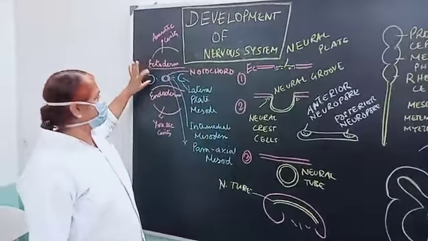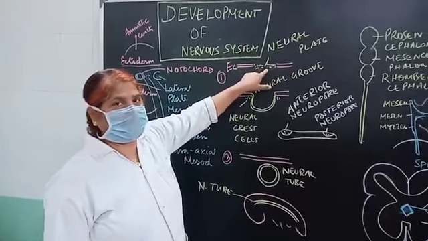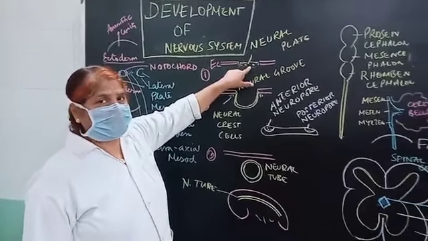Okay. Now we will see the changes which are happening at the ectodermal level. Now at the ectodermal level there are some changes over here. This is called the neuroectoderm. That means the nervous system develops from the ectodermal layer. All organs which have sensitivity will develop from the ectoderm. So it is the nervous system which is developed from this neuroectoderm. This is called the neural plate. So some changes occur over here in the ectodermal layer, which is having the neural tissue. It is called the neural plate.